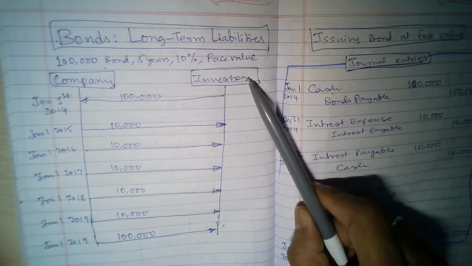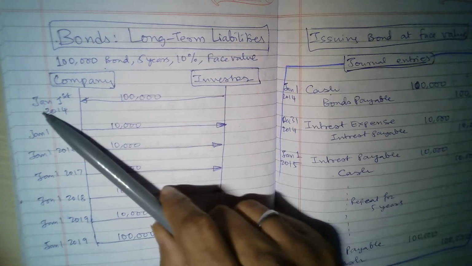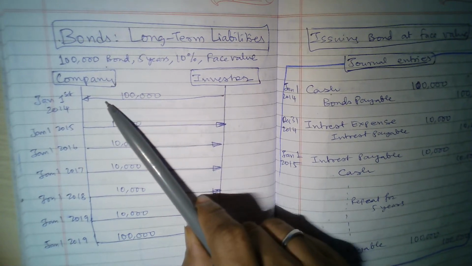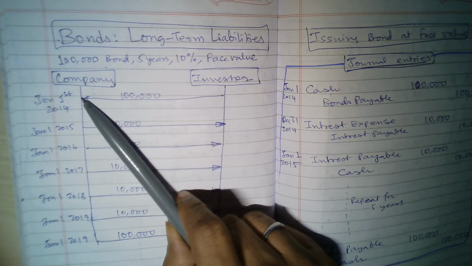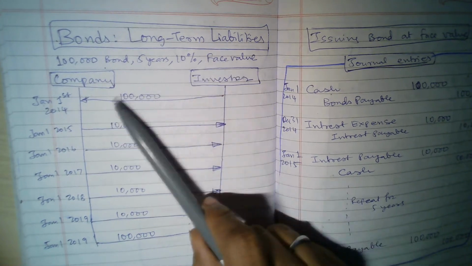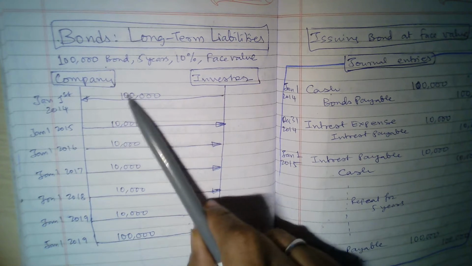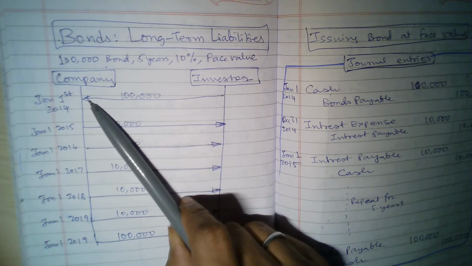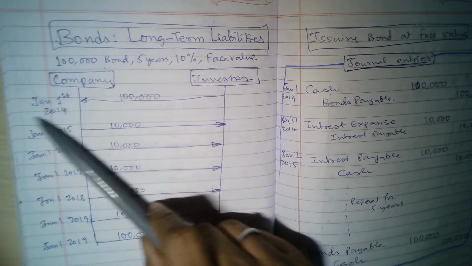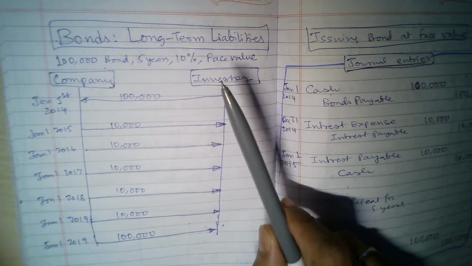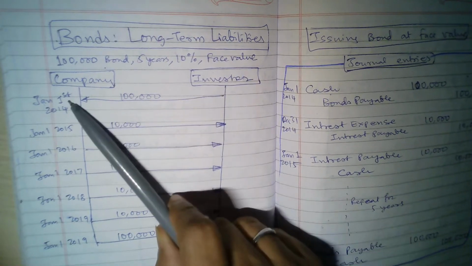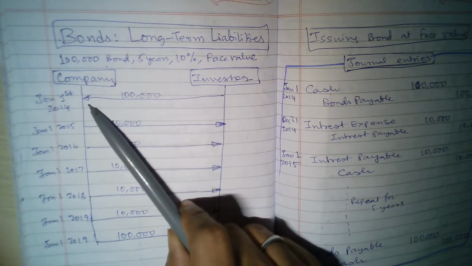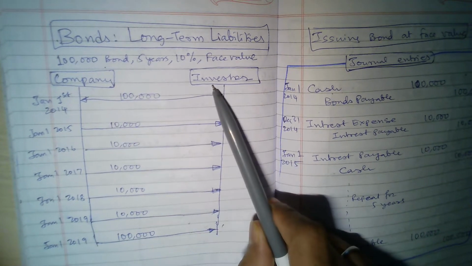Now an investor is interested. So what the investor will do, on 1st January 2014, the investor pays $100,000 to the company. Why? Because the company is giving a bond, and the company is interested in doing some business with this money. The company can earn a lot of profit by utilizing this money in the company's business. The investor doesn't worry about what the company's business is. He has confidence in the management of the company. So the investor is just investing the money, $100,000. In return, what will the investor get?